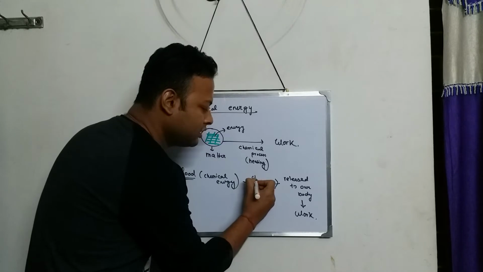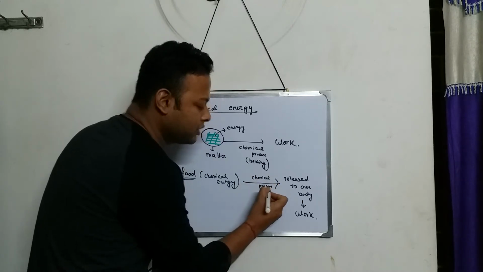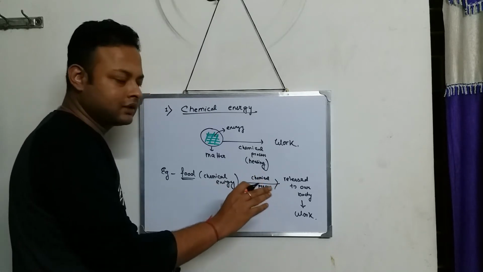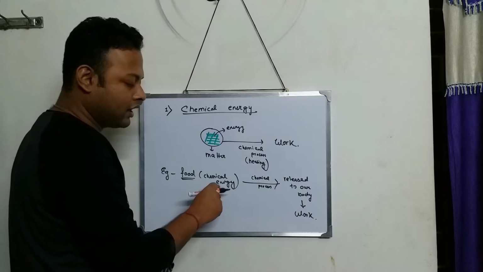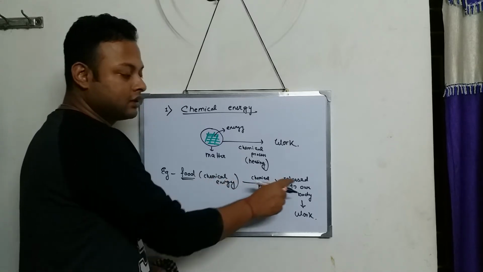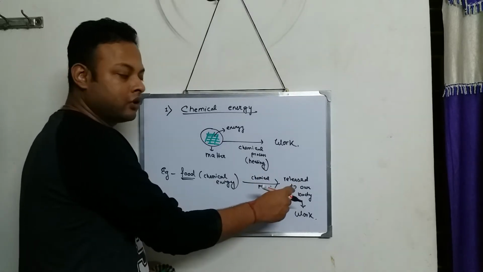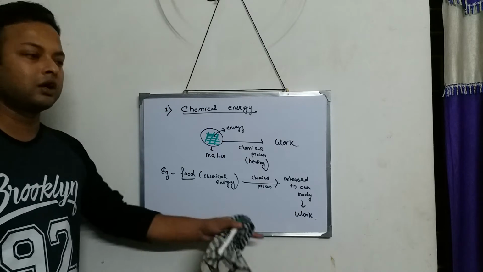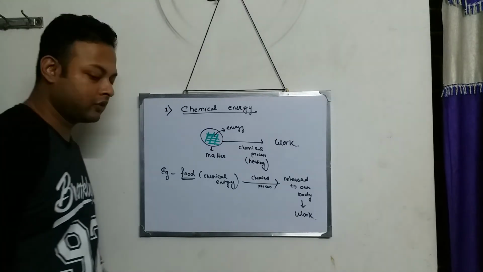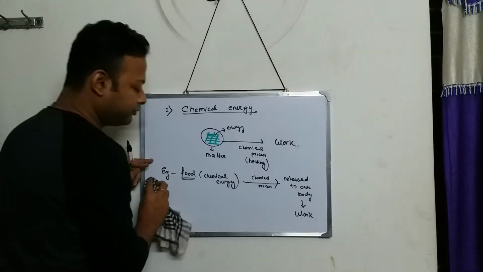There is a lot of mechanism involved in how the food breaks and converts into energy. You don't need to know that at this point. So the food has chemical energy, and when we consume it, that energy is released in our body, and we can perform a lot of work like playing or running around. So this is the first example of chemical energy.